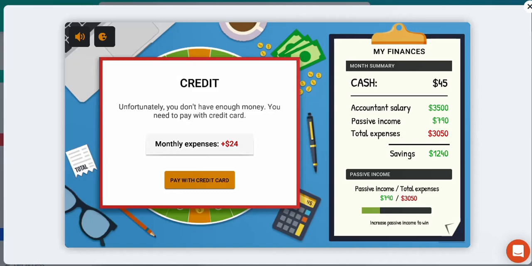So this is where credit comes into the scenario. We're going to have to take out some sort of liability, and that's going to cost us monthly expenses of $24. So be careful when you're paying with a credit card. It's going to increase your monthly expenses because you have to pay off the interest and fees.